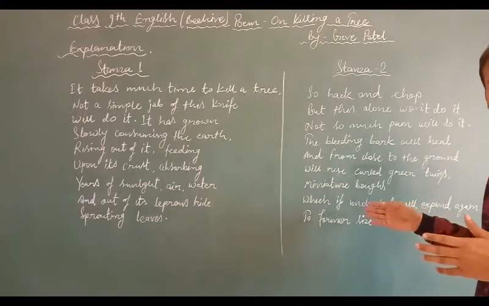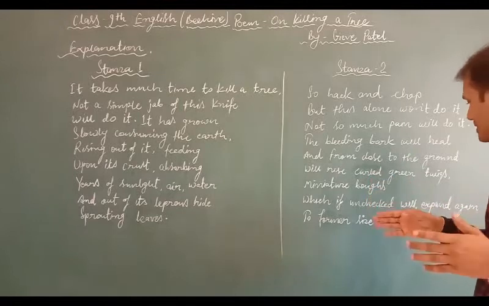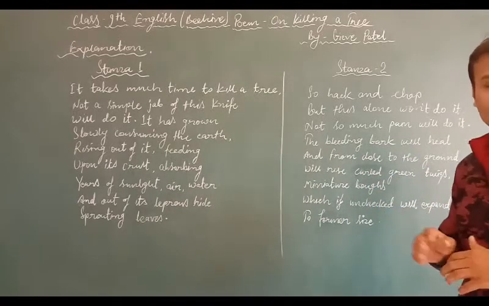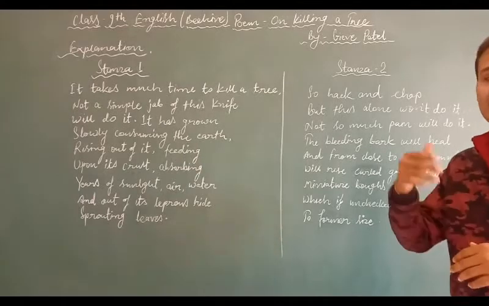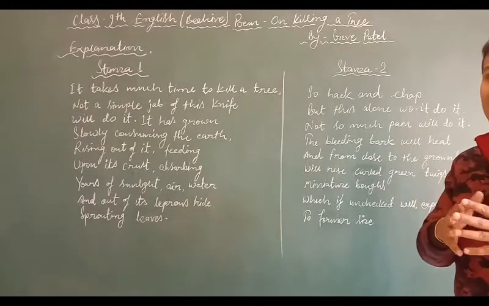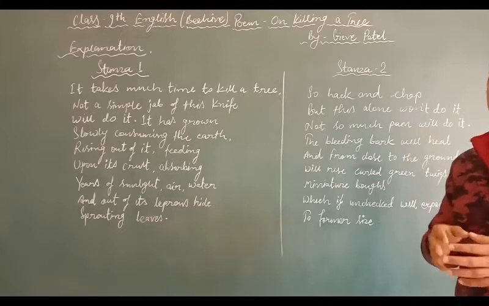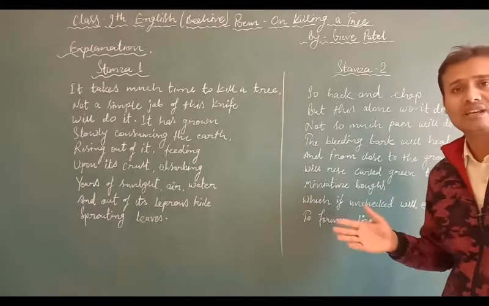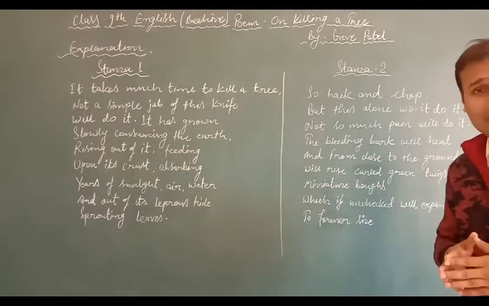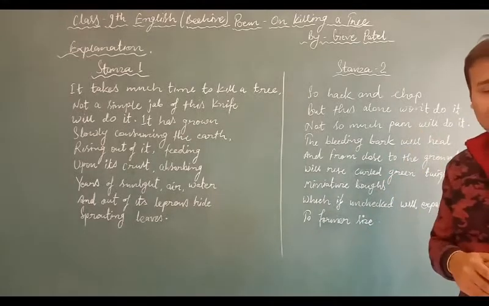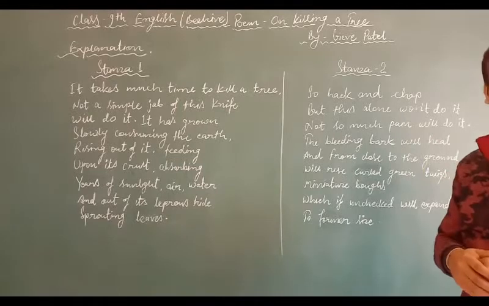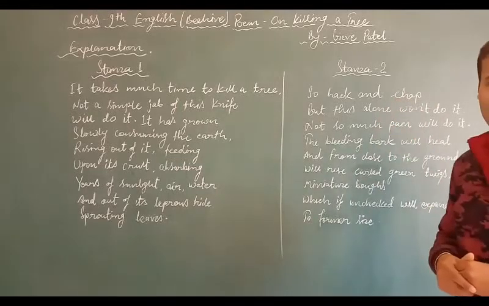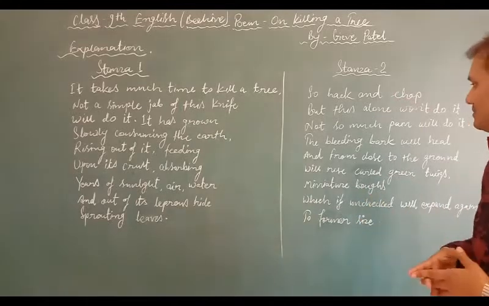Okay, the green twigs that we can see, which if unchecked, okay, means if it has not been stopped, will expand again to the former size. It is going to grow once again to its former size, even after chopping or cutting. So in simple words we can say the tree cannot be killed just by a simple jab, just by chopping, just by hacking. Okay, now let's take the next stanza.